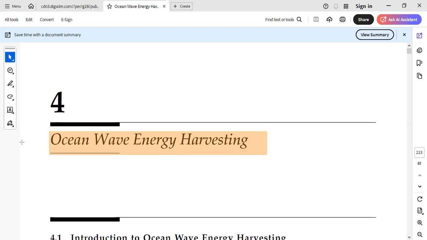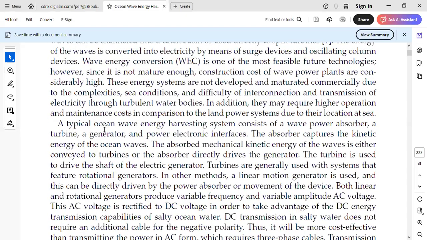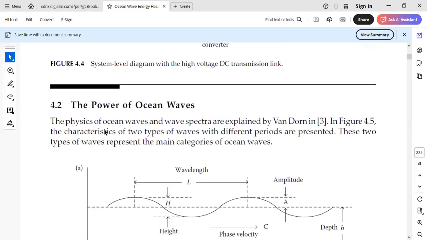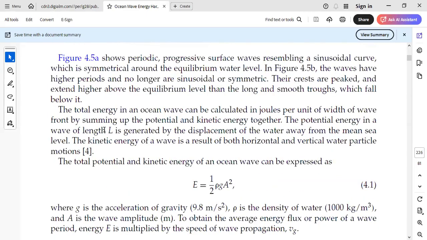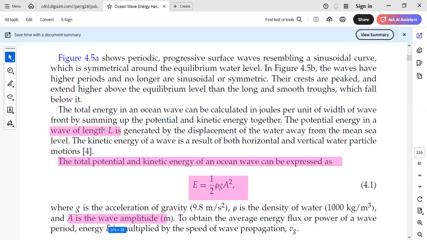ऐसा कुछ नहीं है, ये मुश्किल वाला नहीं होता। अब वो सबको करना है। And then I taught you these formulas. Yesterday, day before yesterday also I taught you these formulas, that we calculate the total potential and kinetic energy as half rho A g square L, where L is the wavelength, right? And A is the amplitude in meter, and rho is the density.